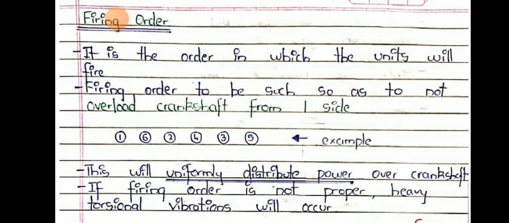Firing order means it is the order in which units will fire. It should be such that it will not overload the crankshaft from one side, for example 1 6 2 4 3 5. It will uniformly distribute power over the crankshaft. If firing order is not proper, heavy torsional vibration will occur.